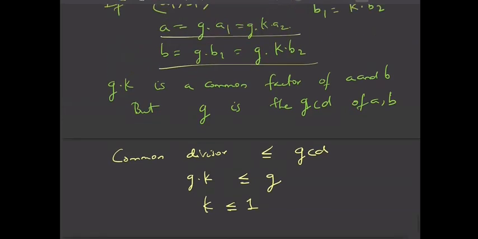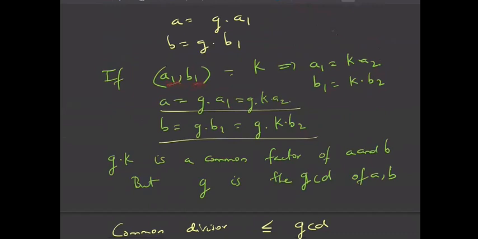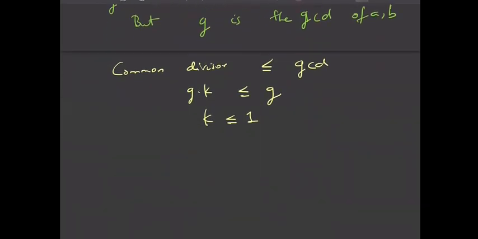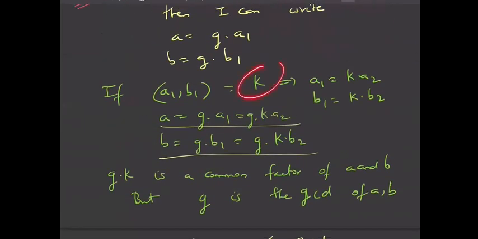But K is a natural number, right? We are taking K as the common divisor between A1 and B1, so that is a natural number only. But it is less than or equal to 1. So what is the natural number which is less than or equal to 1? The only possible thing is K equal to 1, right? So finally we have proved that if you take something common between A1 and B1 as K, then you'll end up with K equal to 1 only, right? So there is nothing common between A1 and B1. The only thing common is 1.